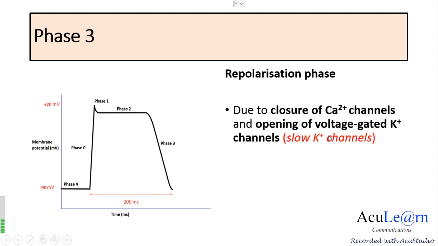When these channels open, potassium moves out. There is rapid efflux of potassium, returning the cell membrane potential to the resting state. So there are two changes occurring in phase 3, that is opening of the slow voltage gated potassium channels and closure of the voltage gated calcium channels.